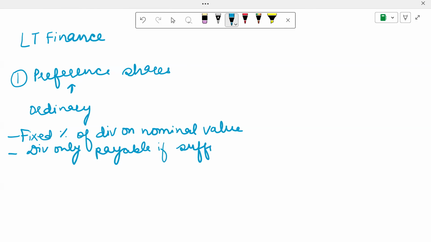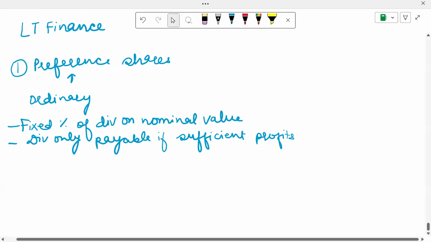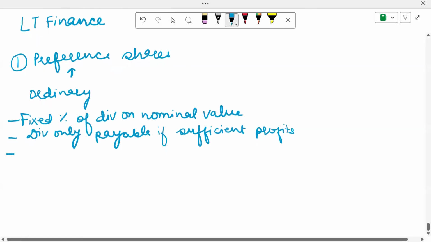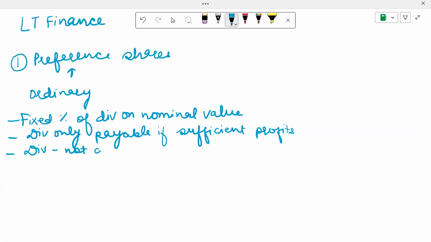However, if they are cumulative preference shares, then you will be adding on the dividend. If you're not paying in 1 year, then you have to pay double dividend in the next year if you do not have sufficient profits. Then another characteristic is that dividend is not deductible for corporate tax, so you do not get any sort of tax benefit on the dividends that you pay on preference shares.